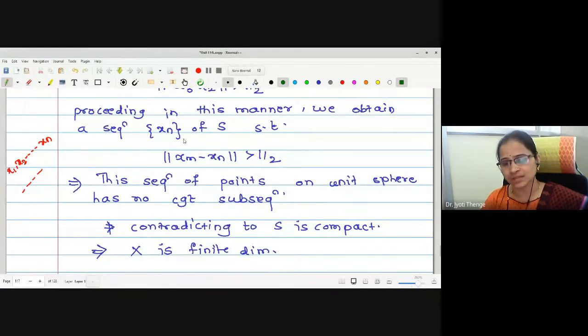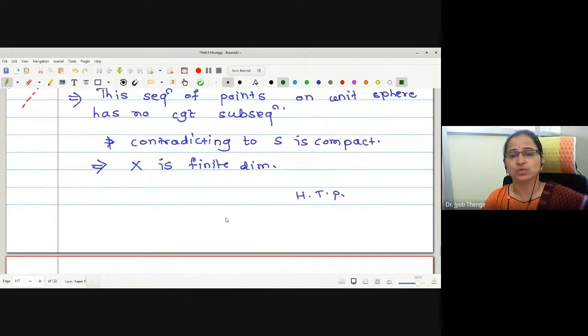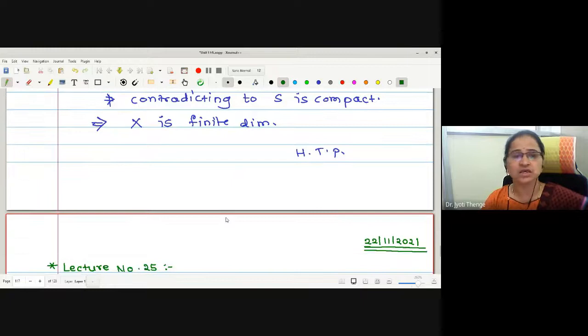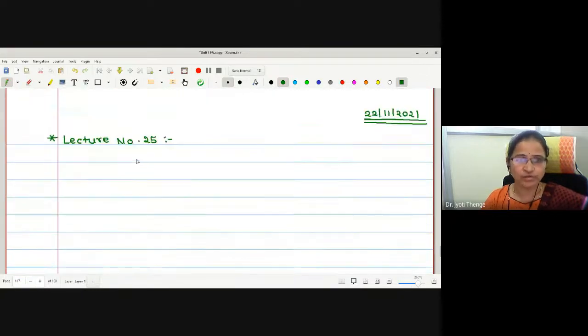Now, if we look at this statement, norm xn minus xm greater than half, would we get a convergent subsequence? Whether we get this to be convergent? No, because we want this to be less than epsilon. So this sequence of points has no convergent subsequence, which is a contradiction. Hence, this proves that X is finite dimensional.